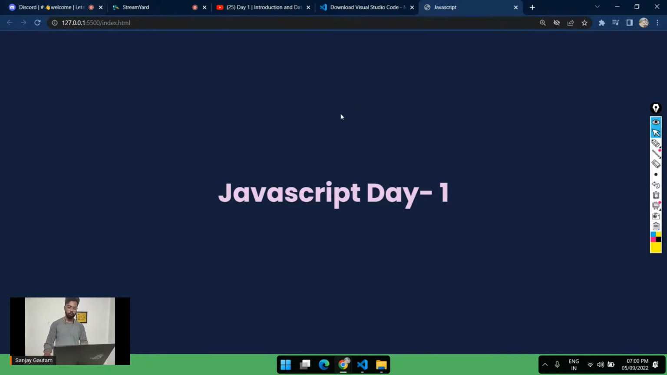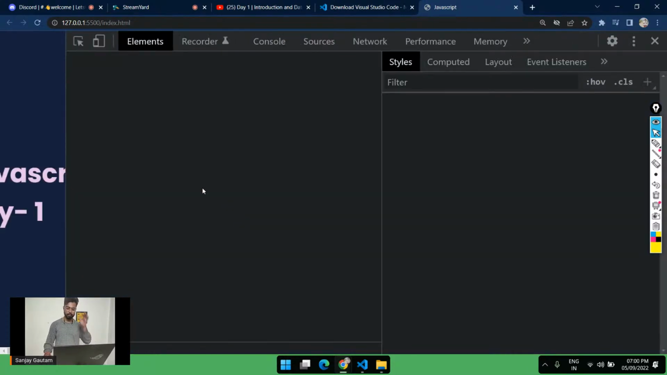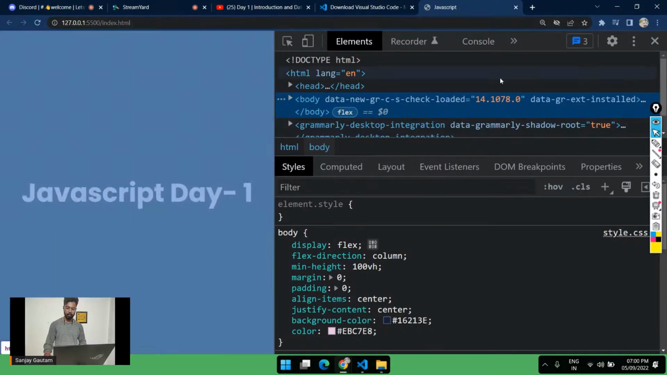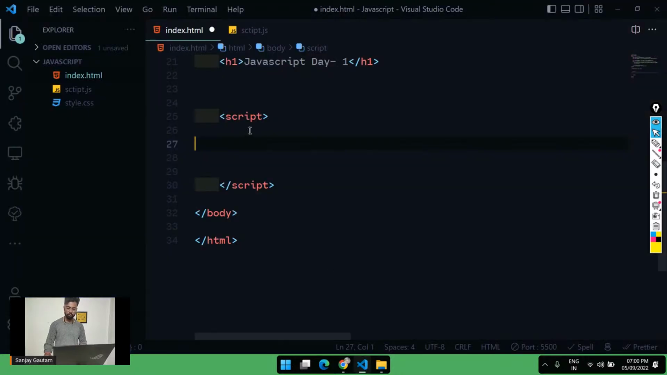By the way, just go to the page that you have created just now, and go to inspect here. I have covered this part as well. Inspect, and this thing will be open for you. And here, just go to the console. That's all. So this is our console panel, and you're going to get your outputs here. So let me just show you one output. Just go to your code.